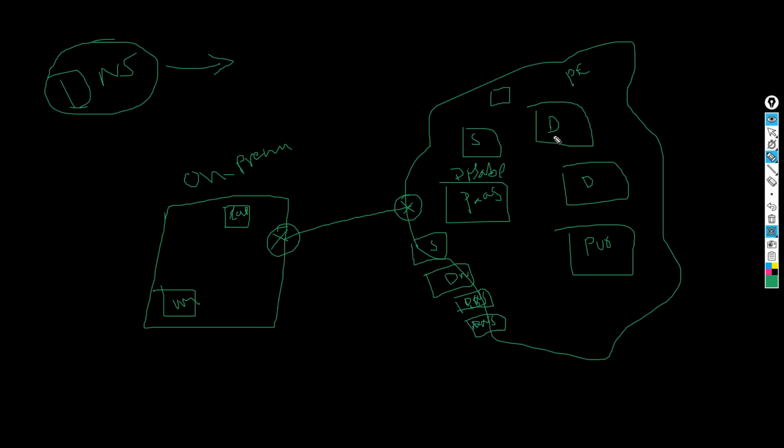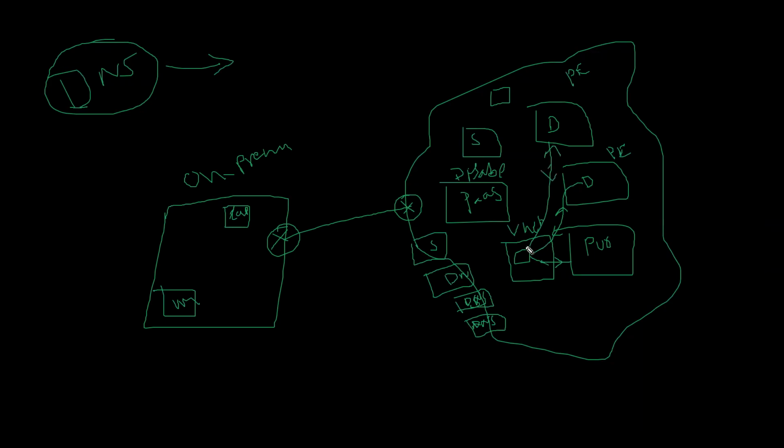Generally what we do is create a network, and under it a subnet. When creating the private endpoint, it gets an IP address from this subnet, so we get the private IP address.